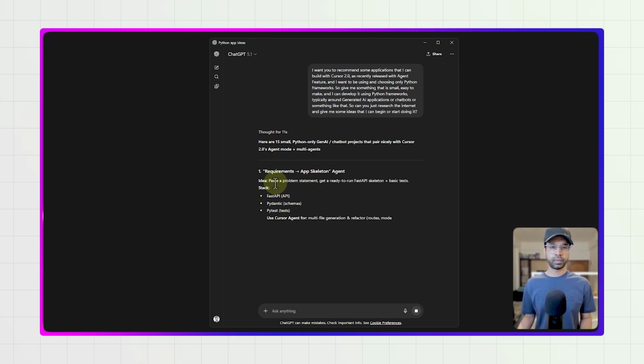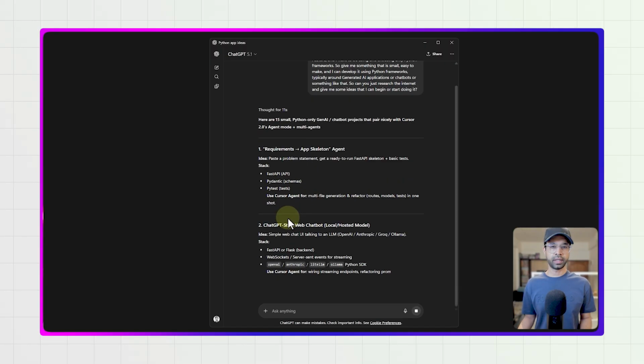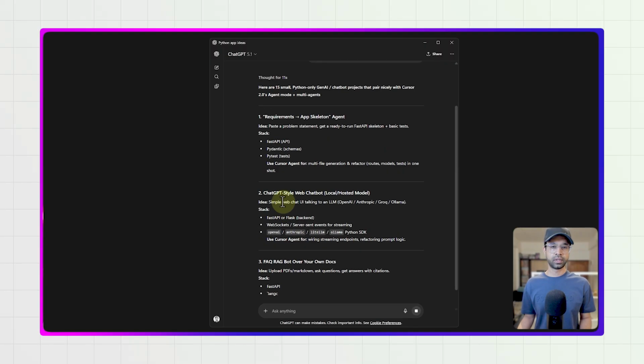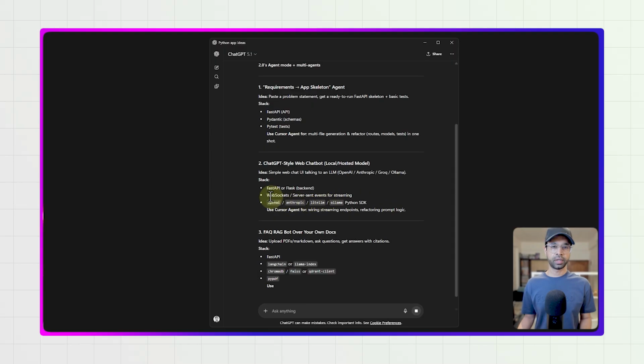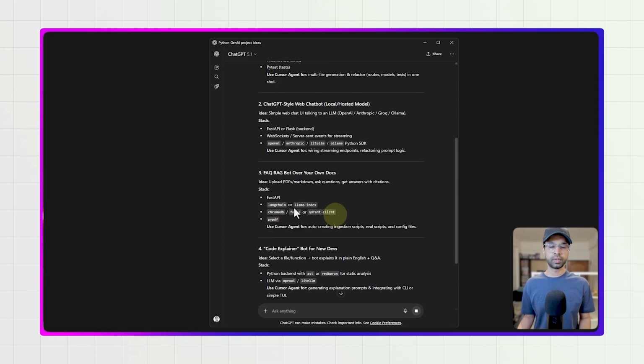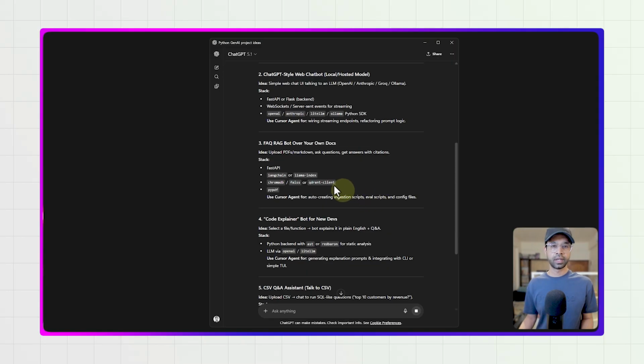Okay, so there's a problem statement to get basic agents. The stack is FastAPI, Pydantic, and PyTest, so all of that is good. Then a ChatGPT-style chatbot, so FastAPI or Flask, WebSockets and all that. A RAG bot over your own docs: upload PDFs, ask questions, get answers, with FastAPI, LangChain and all that.